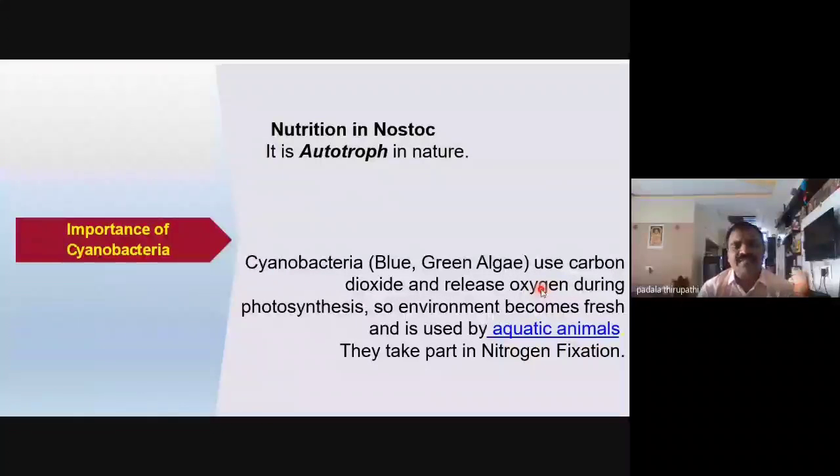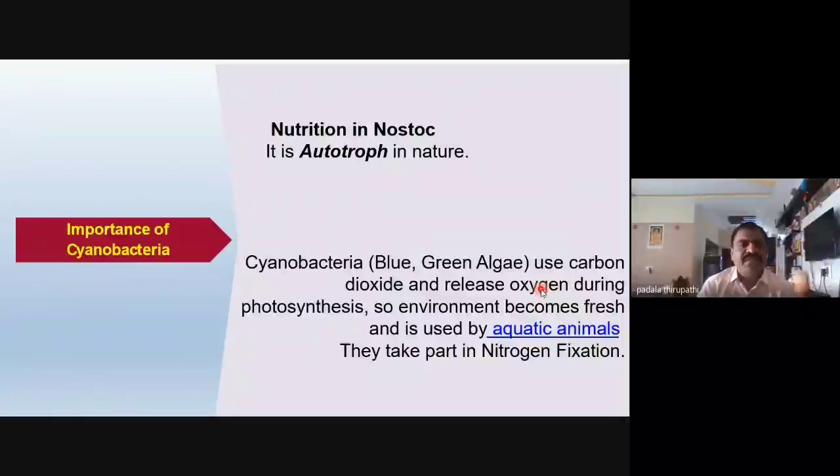What is the importance of the cyanobacteria? The cyanobacteria, earlier called blue-green algae, mainly utilize carbon dioxide and release oxygen during photosynthesis. So the environment becomes fresh, and it is very useful for aquatic animals, as food for aquatic animals or fishes, and also through the release of oxygen, it is useful for the aquatic environment.